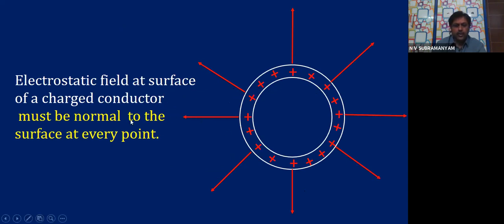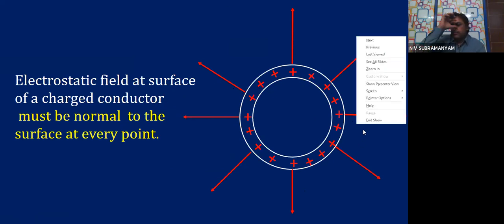That means the field is going away at each and every point. Normally, the word normally meaning what? Perpendicular. The electric field is perpendicular to the surface at each and every point. That is the meaning of this.